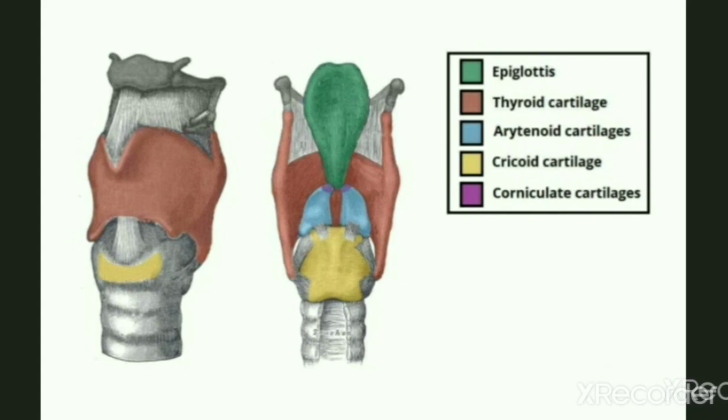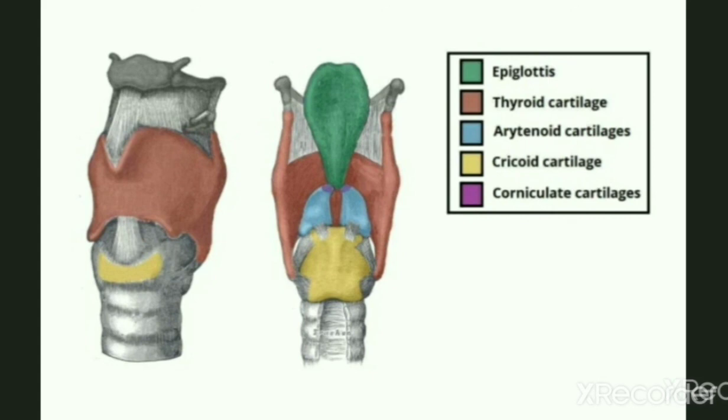Next is cricoid cartilage. Second one is cricoid cartilage. In this figure you can see this yellow colored organ is cricoid cartilage. Mostly the cricoid cartilage is a complete ring of hyaline cartilage consisting of a broad sheet posteriorly and a much narrower arch anteriorly. The cartilage completely encircles the airway, marking the inferior border of the larynx at the level of C6.